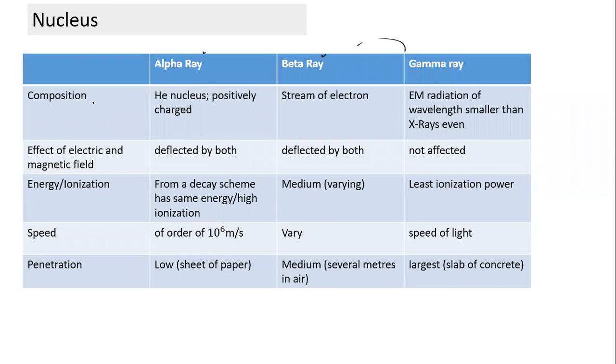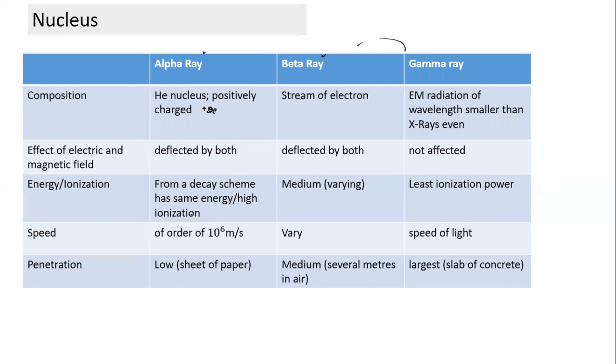So what is alpha ray? Alpha ray is nothing but helium nucleus. It's a positively charged ion. What is the charge it has? It has charge equal to plus 2e. And when the radiation comes out, if we make it pass through an electric field and magnetic field, alpha ray gets deflected both by the electric field as well as the magnetic field, which is easy to understand because it's a helium ion. What is the energy? It has a very high energy. Since it has high energy, it has high ionization capability.